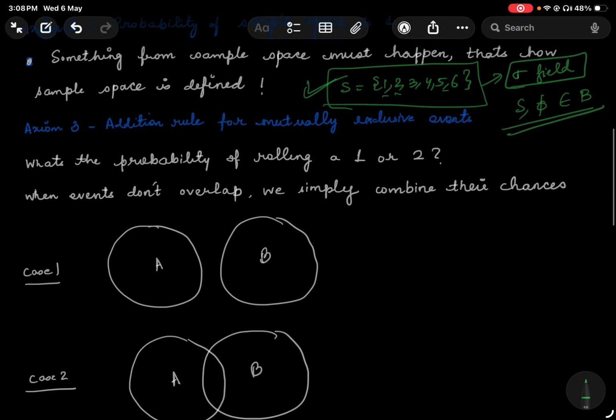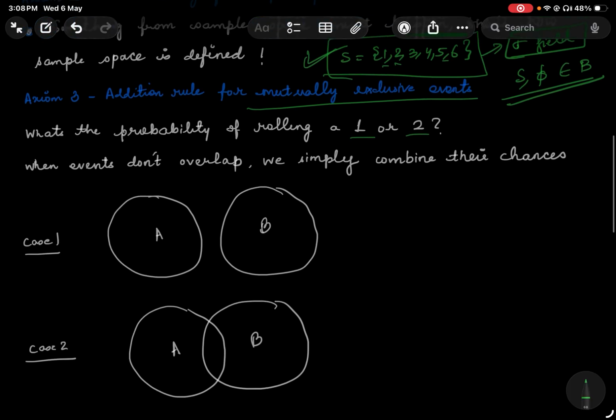Okay. Coming to the third aspect, addition rule for mutually exclusive events. Now, we can go into the details of mutually exclusive events by an example. What if I ask you, what's the probability of getting a 1 or getting a 2 when you roll a die? Now, these events don't overlap in the sense that it's not possible that both of them happen at once.